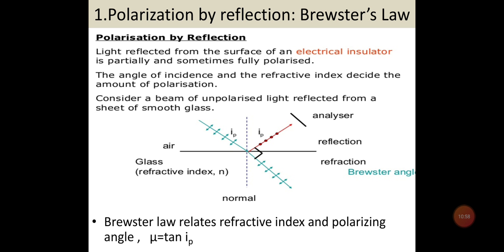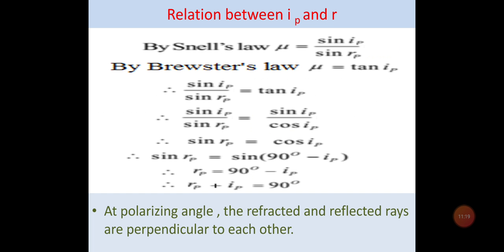So in that case, the polarizing angle will also vary with the wavelength of light. So the polarization can be completed for one particular wavelength at a time. Hence the complete polarization is possible with monochromatic light and not with white light, since white light consists of various wavelengths. So now we will discuss the relation between IP and RP.